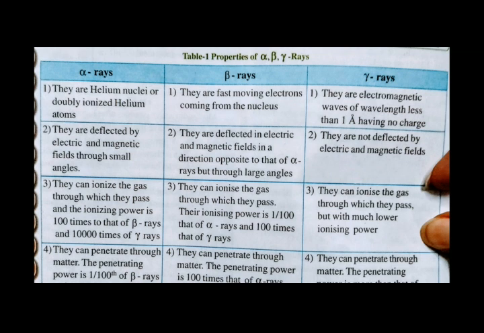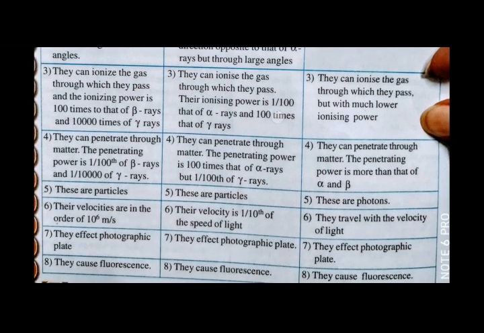When an alpha particle is passing through a gas, it has the highest ionization power because of its heavier mass. Easily it can ionize the gas. The beta particle also has ionizing power, but compared to the alpha particle it is a little lesser, though compared to the gamma particle it has more ionization power. The gamma particle has less ionization power because it has almost zero mass.